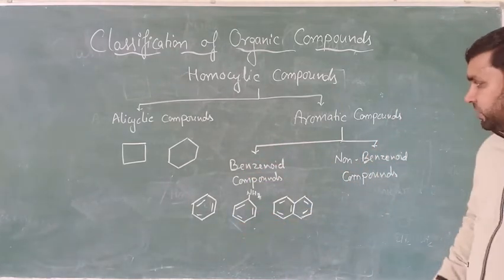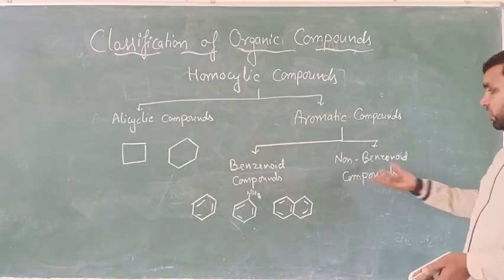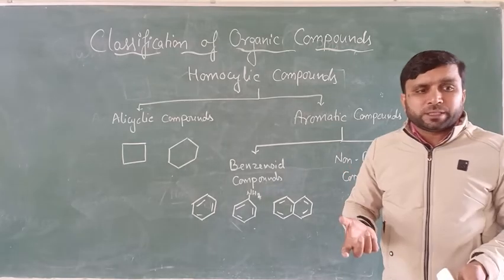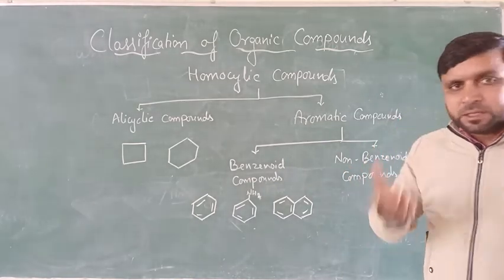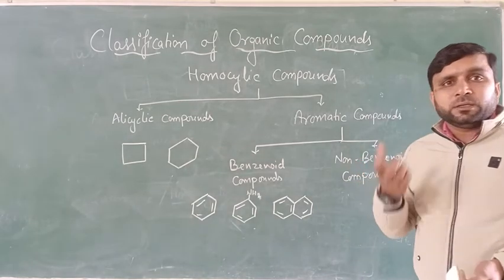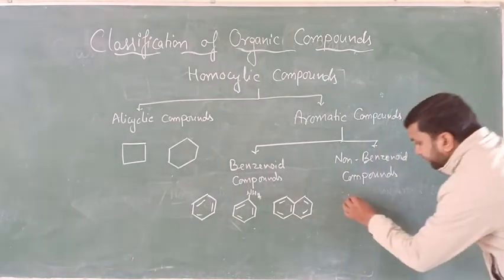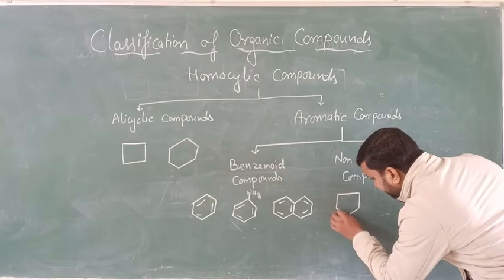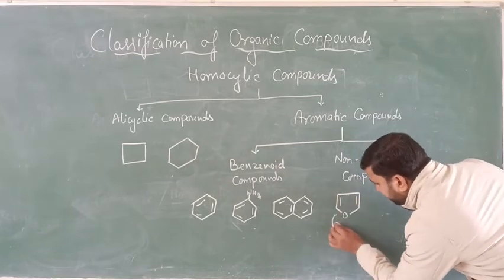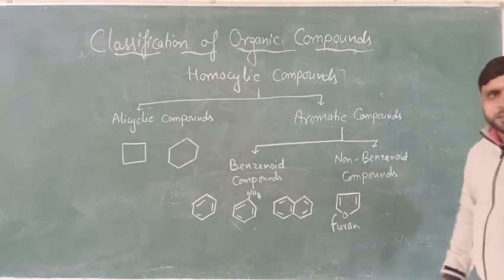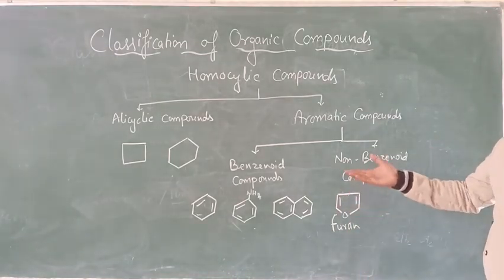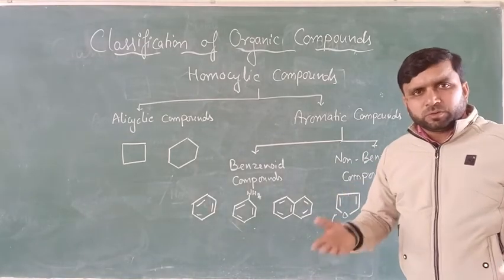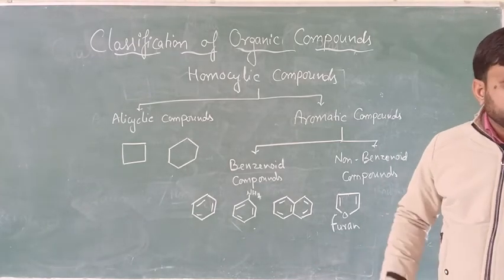Non-benzenoid aromatic compounds are those aromatic compounds which do not contain a benzene ring. Remember that. For example, furan, with oxygen and two double bonds. It is furan, which is a non-benzenoid organic compound. There are many others that you can go through in the book, where you will get the details of the structures.